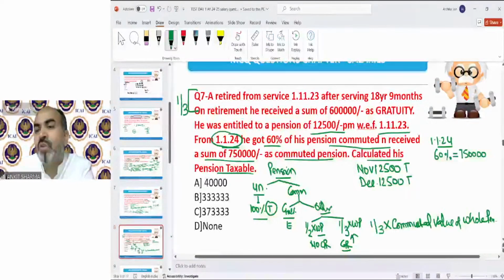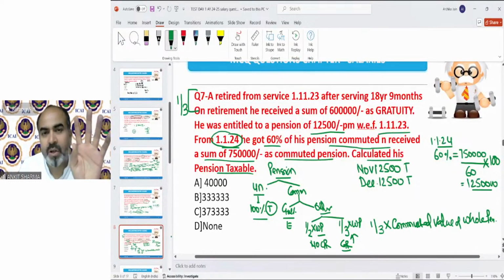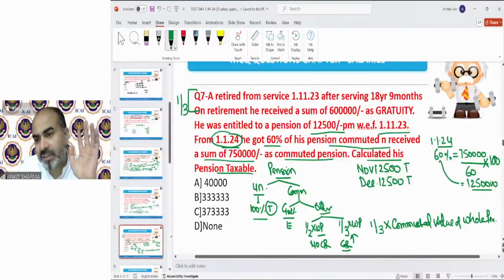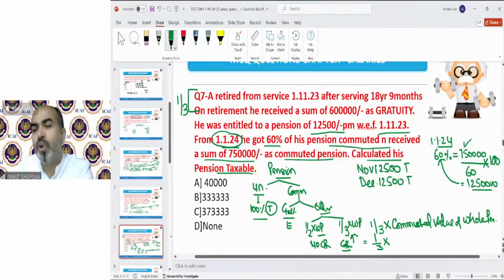Now 60% is equal to 7,50,000. So what is the value? 100% value of this pension is 7,50,000 divided by 60, into 100. It's maths. So the total value of my pension will be 12,50,000. So what did we do? The total pension was 12,50,000, of which I took 60% at one time, which is 7,50,000. Now the exemption will be 1/3 into the commuted value of whole pension, that is 12,50,000. Let us solve this.